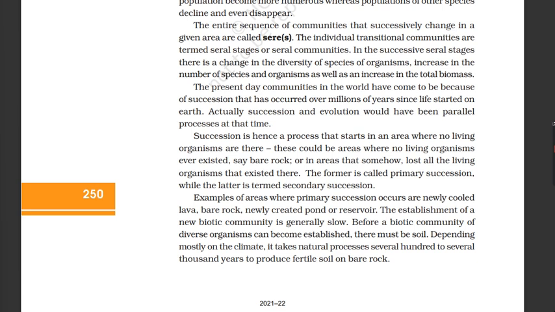Examples of areas where primary succession occurs are newly cooled lava, bare rock, newly created pond or reservoir. The establishment of a new biotic community is generally slow. Before a biotic community of diverse organisms can become established, there must be soil. Depending mostly on the climate, it takes natural processes several hundred to several thousand years to produce fertile soil on bare rock.